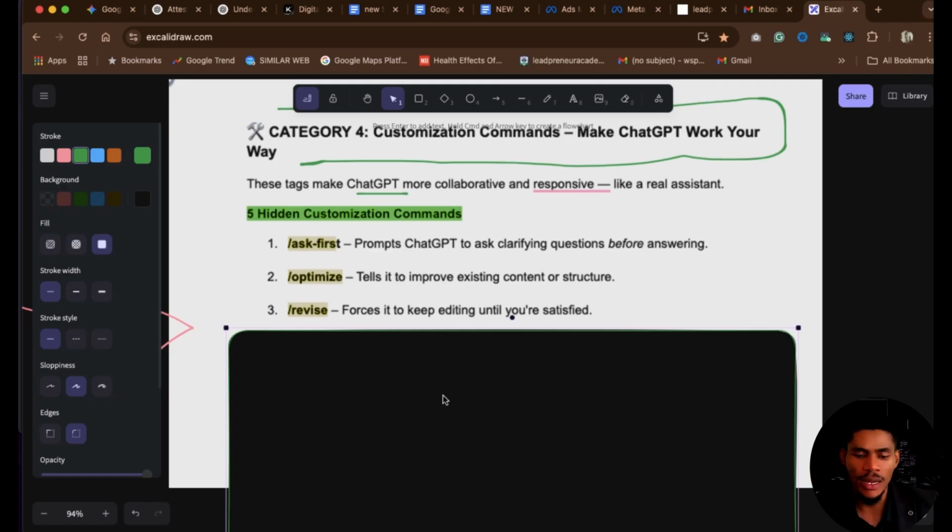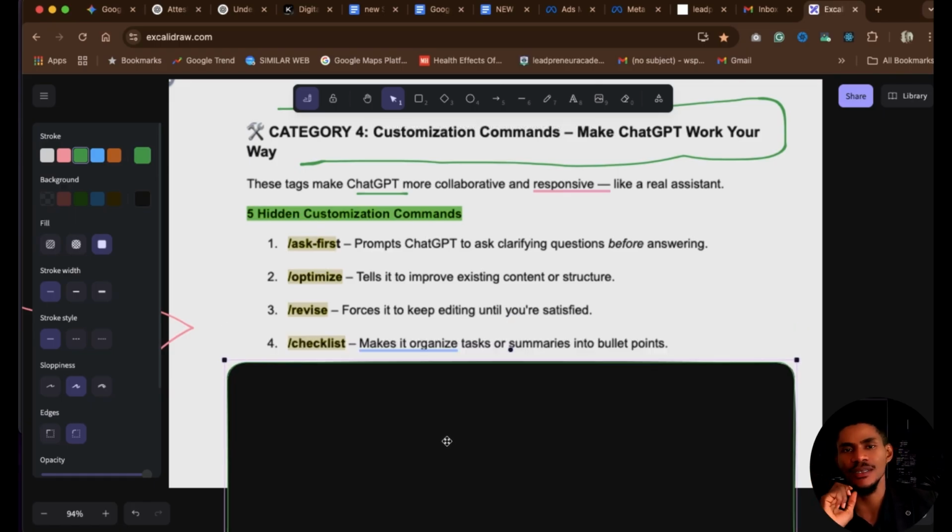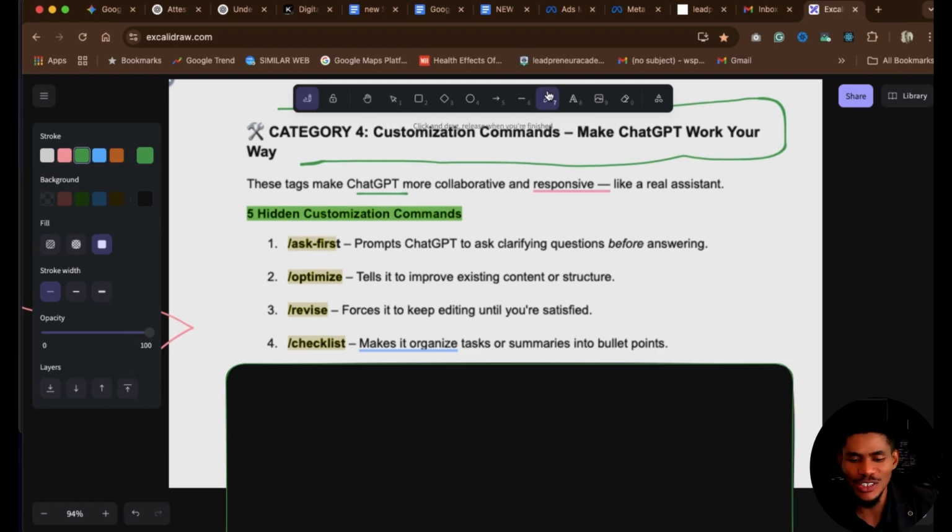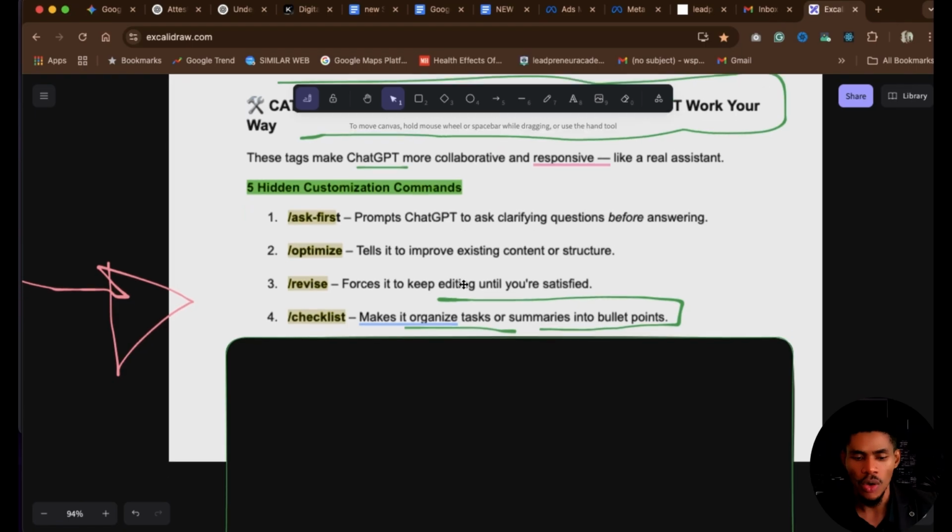So the next one, number 4, is checklist. This is pretty common, but I wonder why people still don't use it as often as they should, because this will make ChatGPT or any AI organize your tasks for you or even summarize it into bullet points. This is very powerful because you don't want your information unorganized. So just use checklist and you will see them one after the other, well organized for you in a way that you can consume or send to somebody.